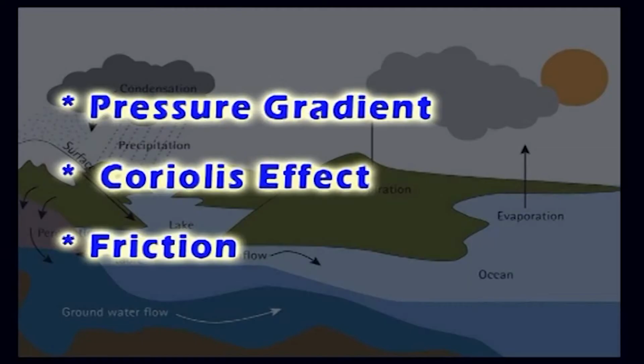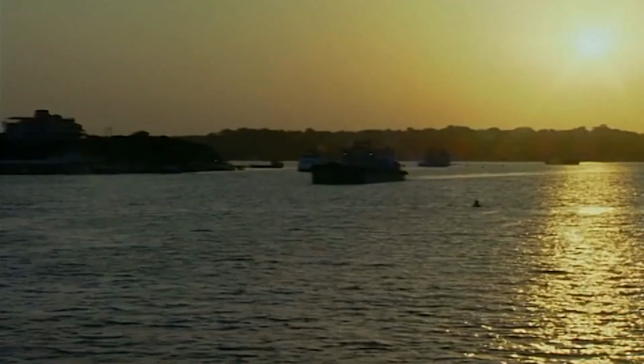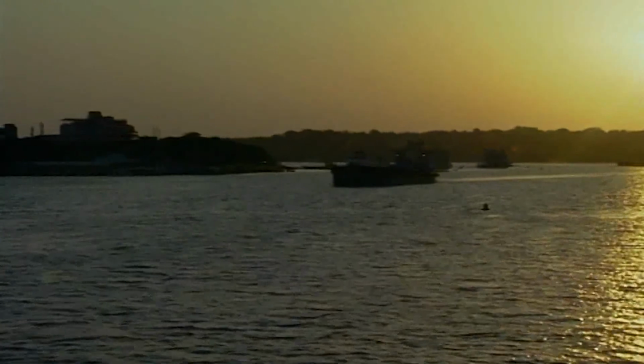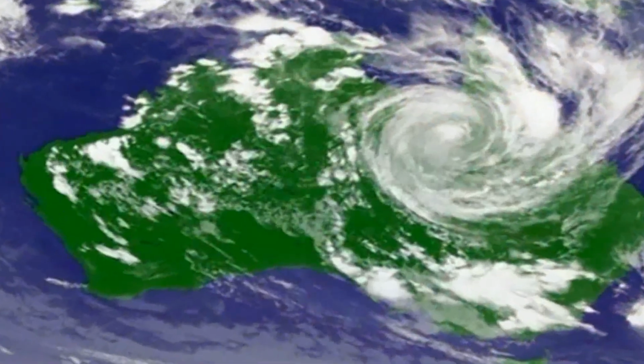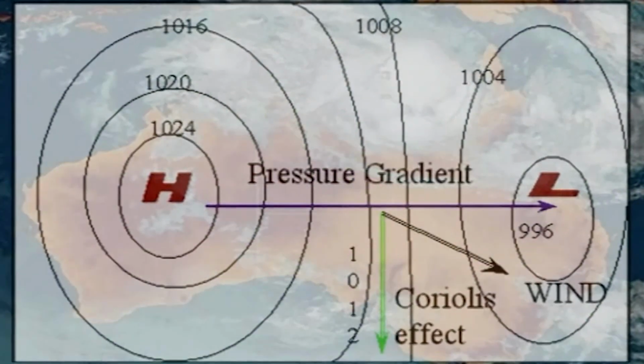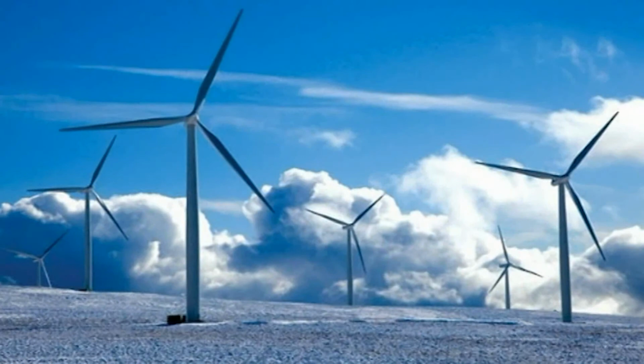Three important factors affect the direction that wind blows. These factors are pressure gradient, the Coriolis effect and friction. Pressure gradient. The force that causes wind movement results from horizontal pressure differences. It is the direction and magnitude of the pressure gradient which ultimately determines wind direction and its velocity.